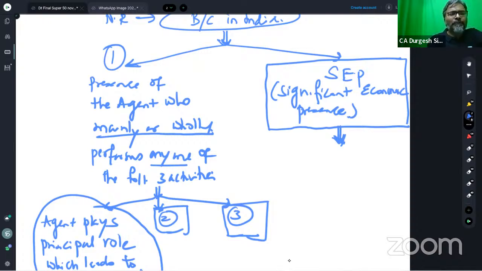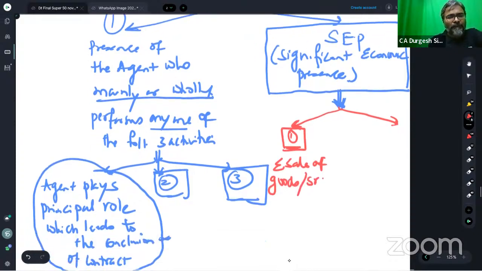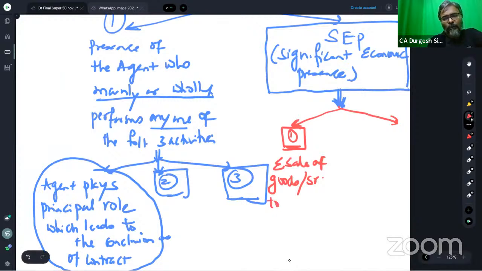So the question to all of you is, what constitutes a significant economic presence? Two things, students, over here. Number one is that if the non-resident is selling the goods and the aggregate sale of goods or services, students, the aggregate sale of goods or services to whom?